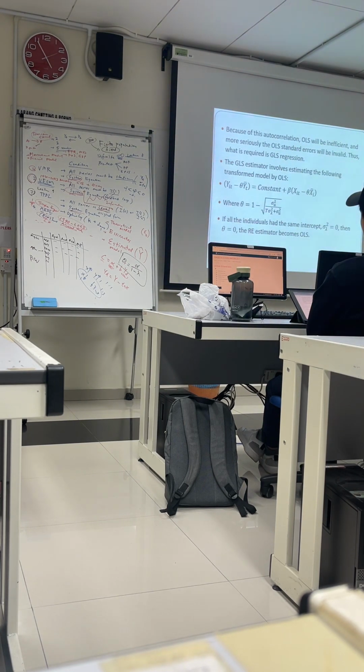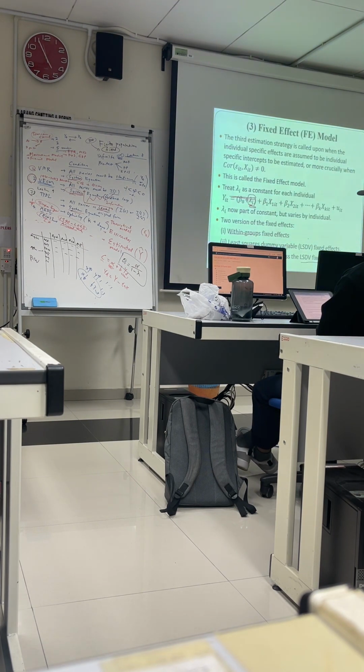Next one. Because of this autocorrelation, OLS will be inefficient and most seriously, OLS standard errors will be invalid. Thus, we require GLS. The GLS estimator involves estimating the following transformed model. Okay, yi minus theta y bar equals constant plus beta times xit minus theta times x bar, where theta is 1 minus this. If all individuals had the same intercept and theta is 0, the RE estimator becomes OLS. Okay, if this becomes 0, and theta becomes 0, then it's just an OLS model.